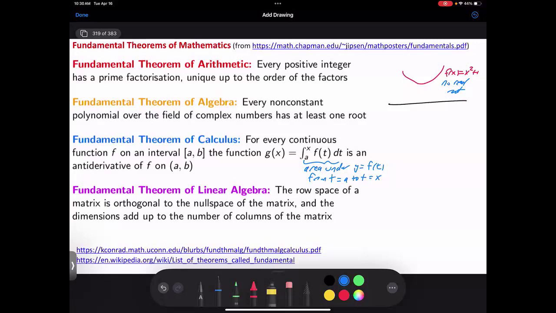And so different people have different standards as to what they will call fundamental. It's one of the big theorems in linear algebra when you're trying to solve equations. If you're trying to solve Ax equals b, b has to be in the column space. The solution is unique if the null space is just the zero vector, and there's all these connections between the dimensions of the different spaces. It's an important theorem.